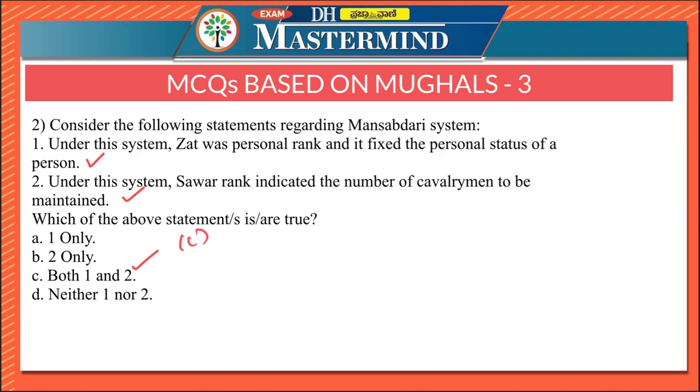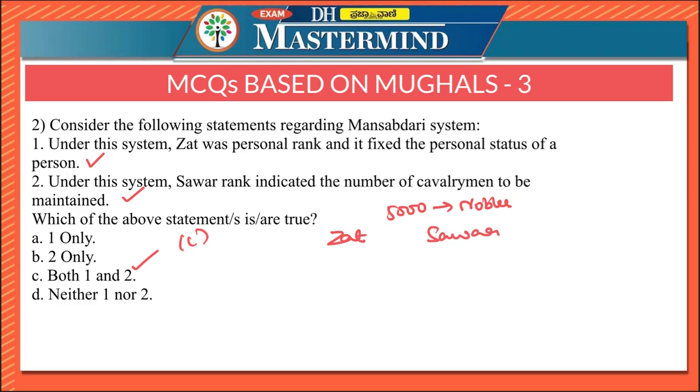Princes of royal blood received higher ranks in the Mansabdari system, though 5,000 was the highest rank that was given for the officers of the administration. Usually, nobles got 5,000 as the highest rank or Mansab, but princes of royal blood received even higher ranks. The ranks were divided into two. They were Zat and Sawar.